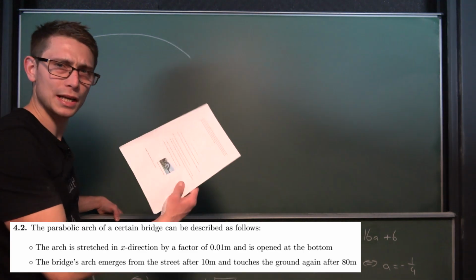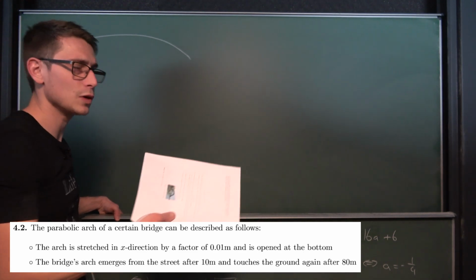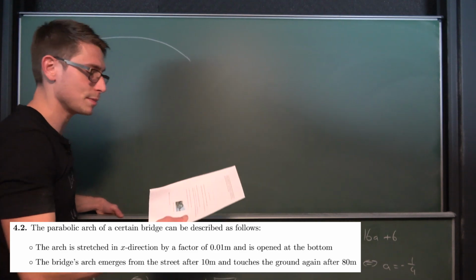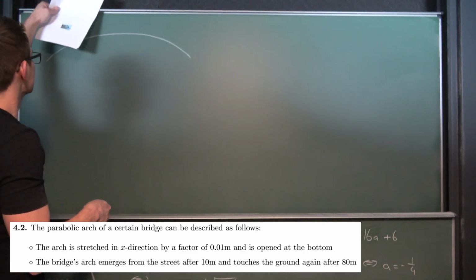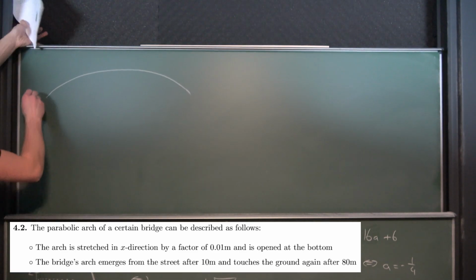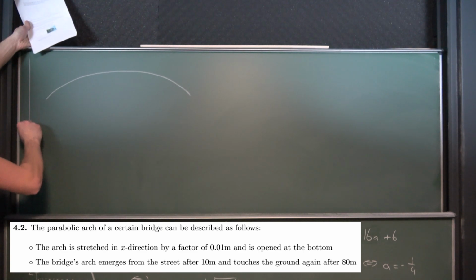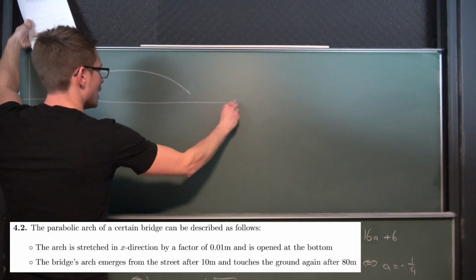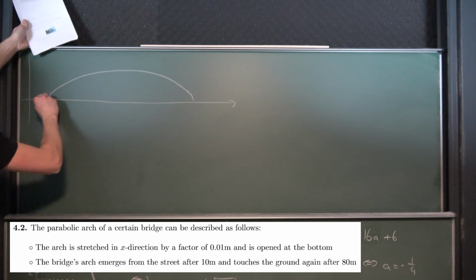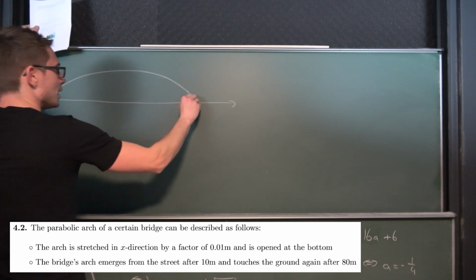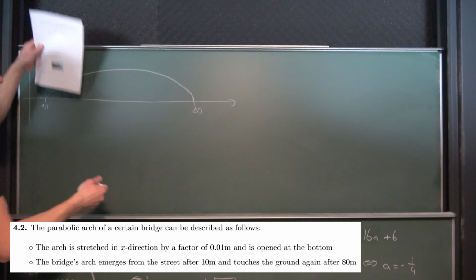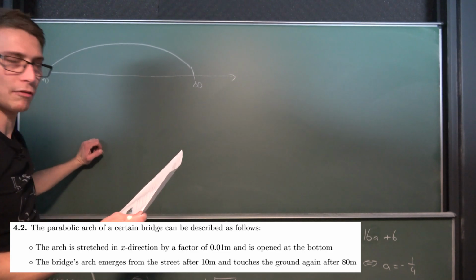It's hard to formulate something like this if you don't really draw a coordinate system, so it's a bit of imagination work. What that just means, if our coordinate system looks like this, is that our bridge basically starts at 10 right here and ends at 80. So those are basically the zeros of our function.